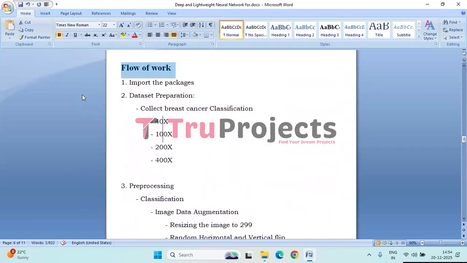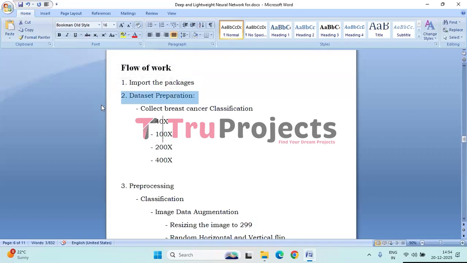Coming to the flow of the work, firstly, we need to import the packages. This step initializes the project by importing all required libraries for deep learning, image processing, data augmentation, model evaluation, YOLO-based detection, and Flask web development. These packages enable efficient data handling, model training, evaluation, and deployment.